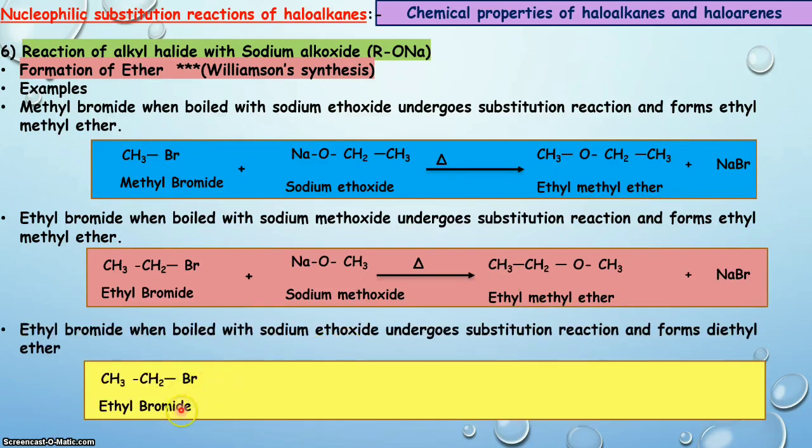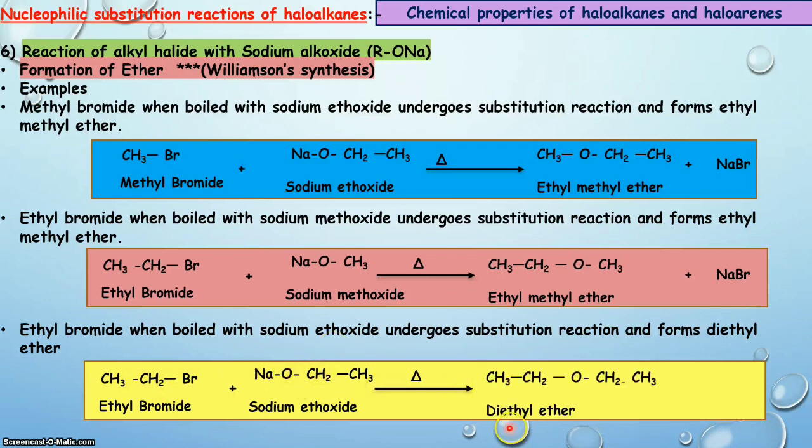In the next example, ethyl bromide is boiled with sodium ethoxide, and the ethyl group is directly bonded to the ethoxy group. So the product is diethyl ether. Why? Because on both sides of oxygen two ethyl groups are there, and the byproduct is NaBr.